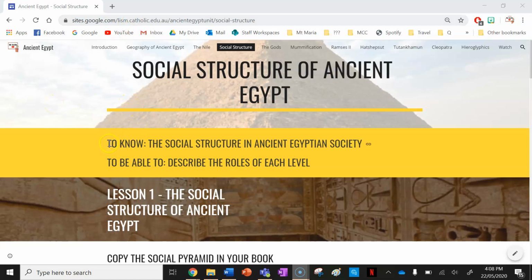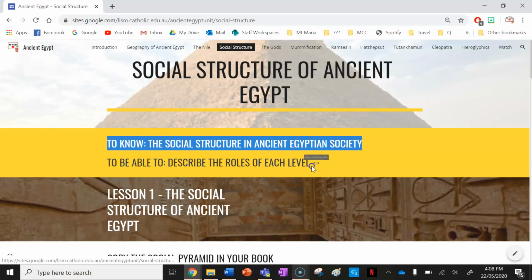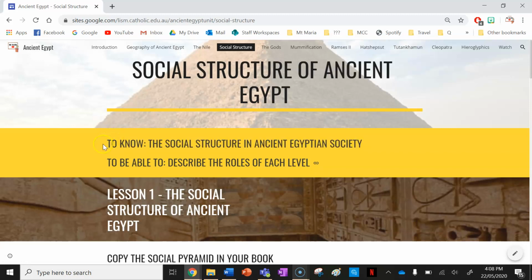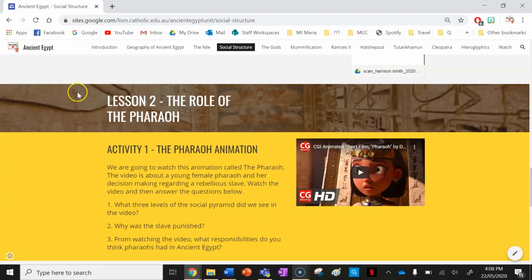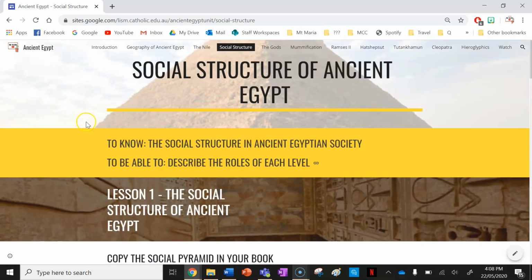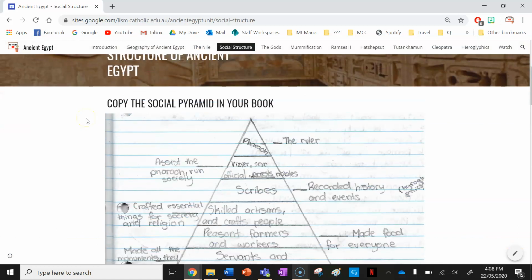So to start off with, writing down these in your books as your heading, this is your success criteria for this lesson. You're to know the social structure in ancient Egyptian society, and you're to be able to describe the roles of each level. So let's go ahead. You've got two lessons for the social structure. Lesson 1, an introduction to the social structure, and then lesson 2, the role of the pharaoh. So why the pharaoh is so important.